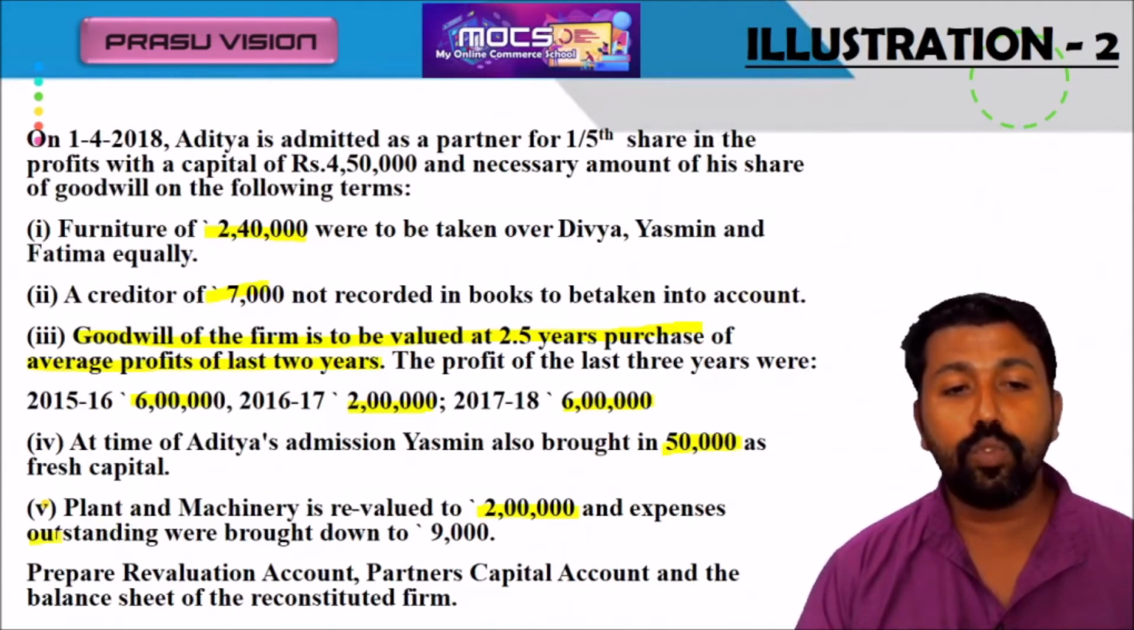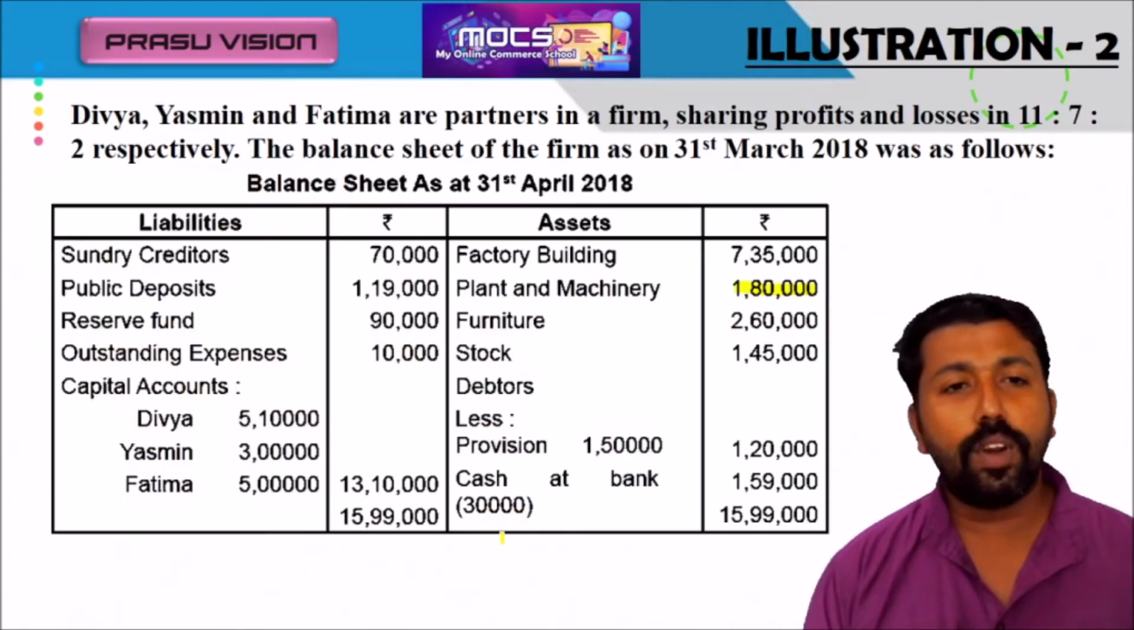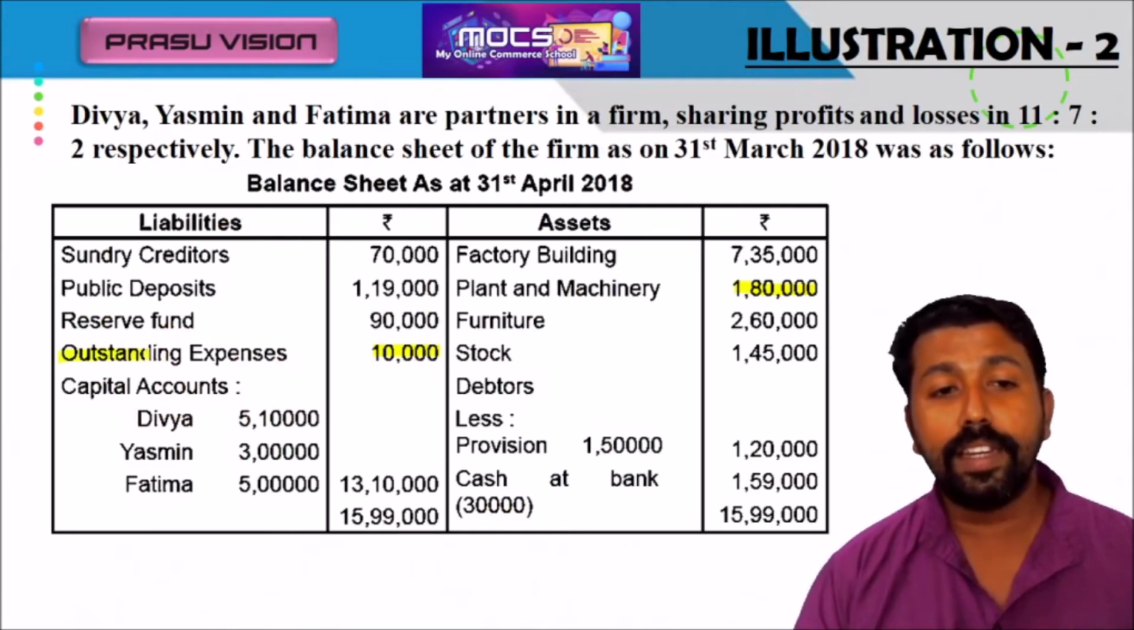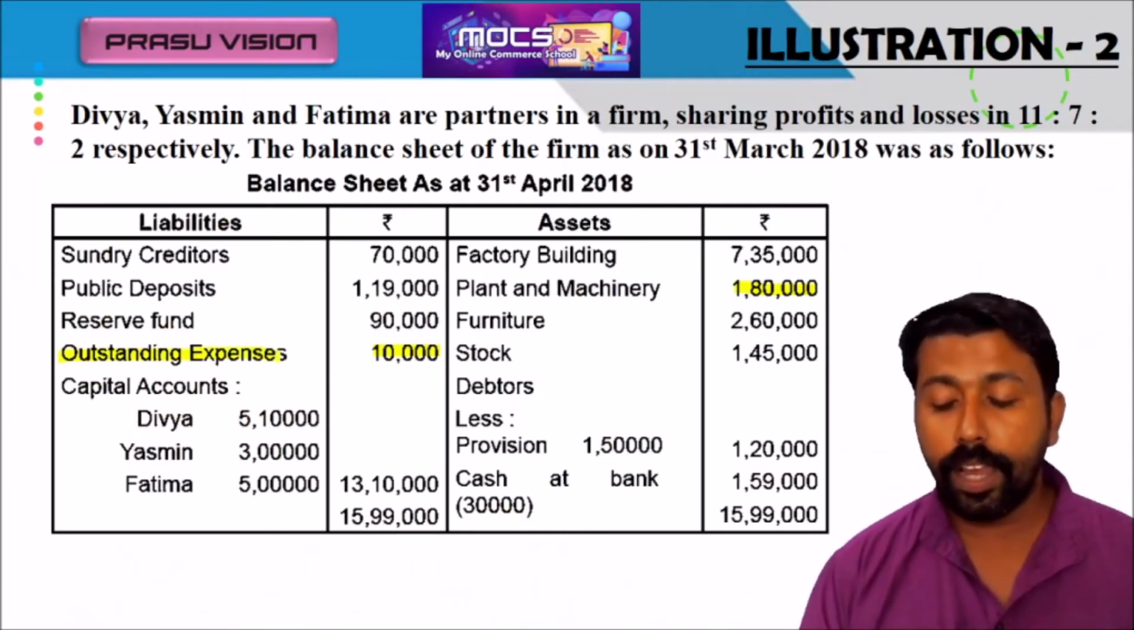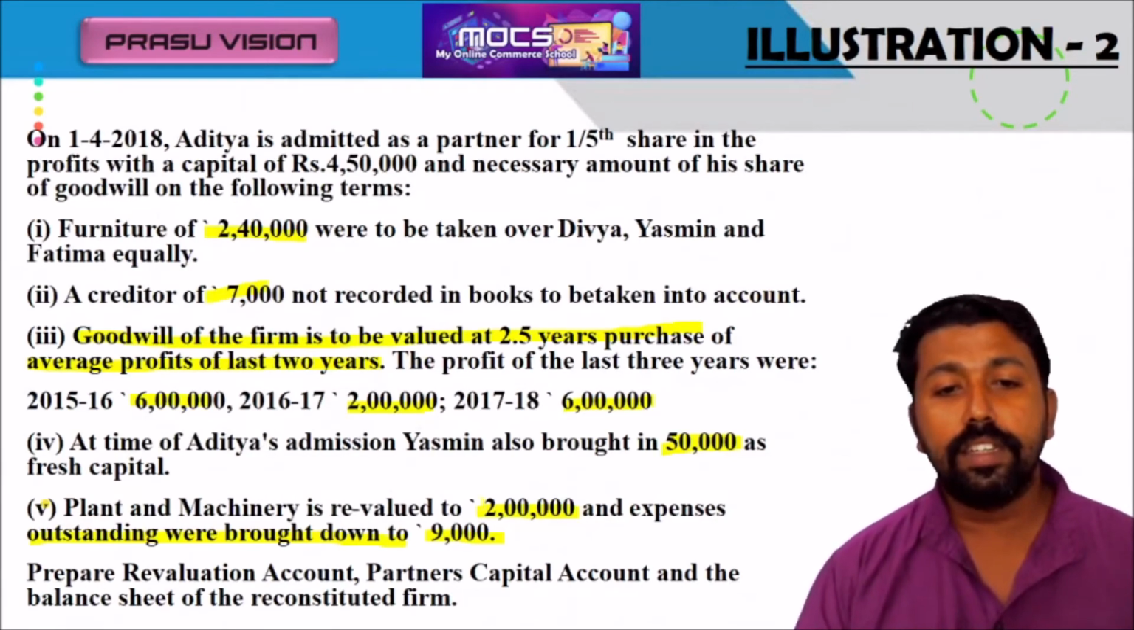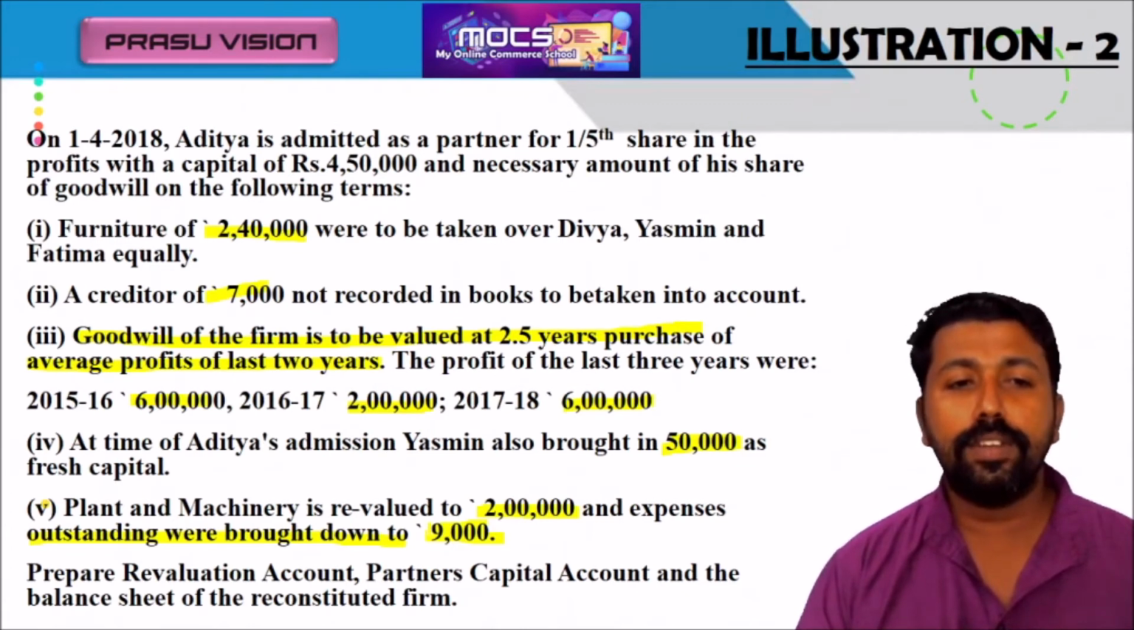Expenses outstanding were brought down to 9,000. Already, what is the expenses outstanding? 10,000. You have to remember it is a liability. Its value brought down means the present value is 9,000. So we can say 1,000 of liability decreased. It will be credited in the revaluation.